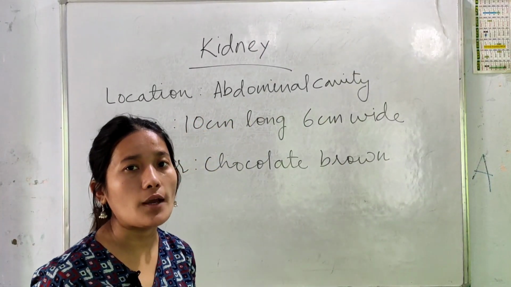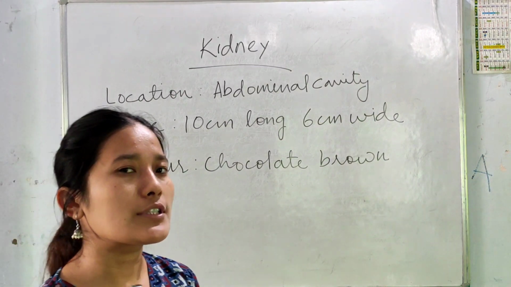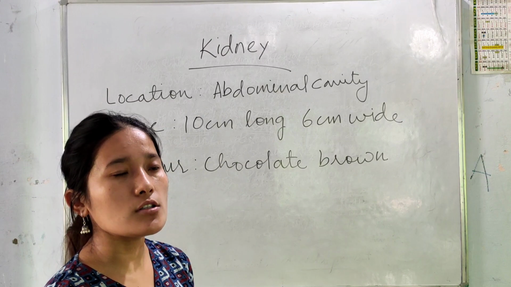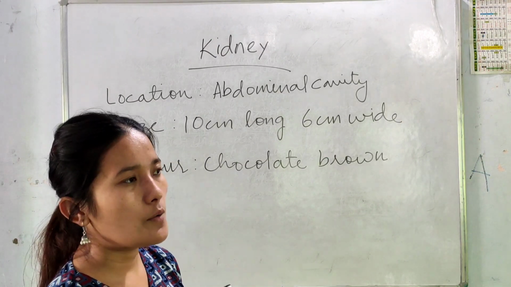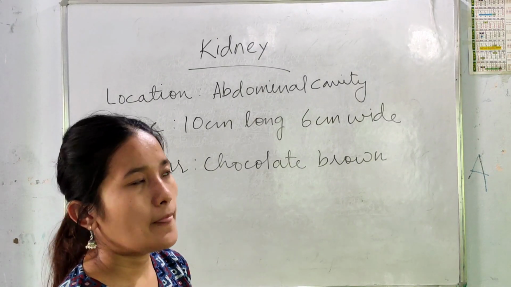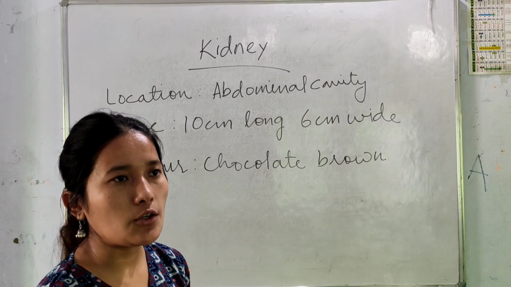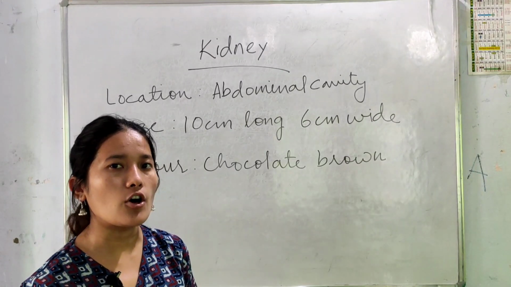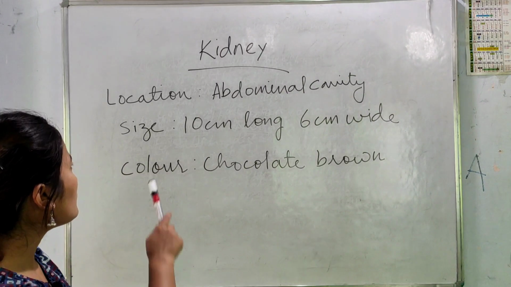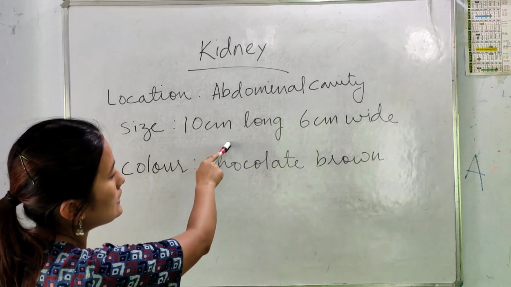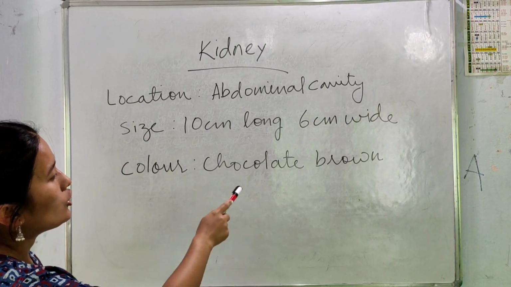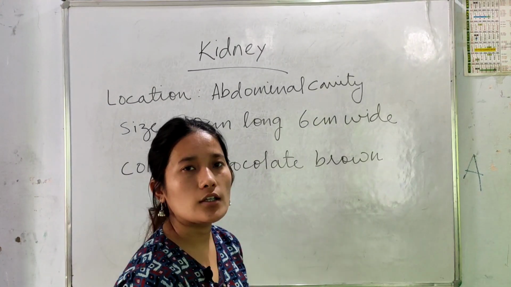As we have a pair of kidneys, the left kidney is placed a bit higher than the right, because the right side of the liver is larger than the left. As for the shape, we have all seen kidney beans, also known as rajma. The kidney is of that shape. Size: it is 10 centimeters long and 6 centimeters wide. Color: chocolate brown.